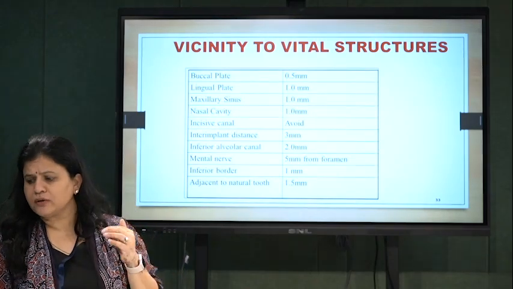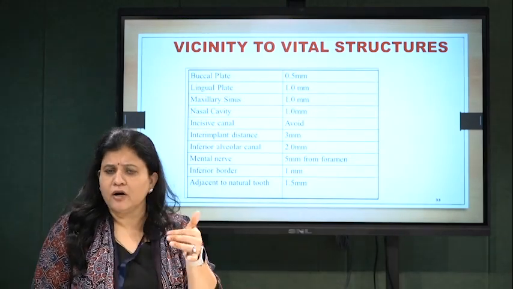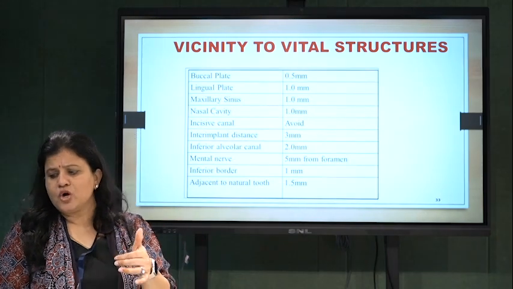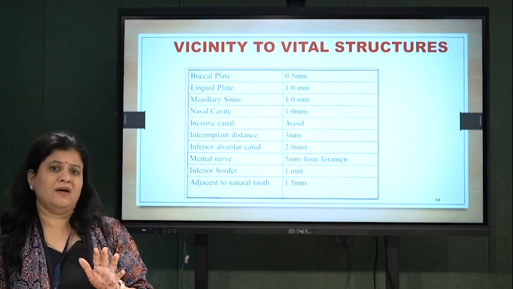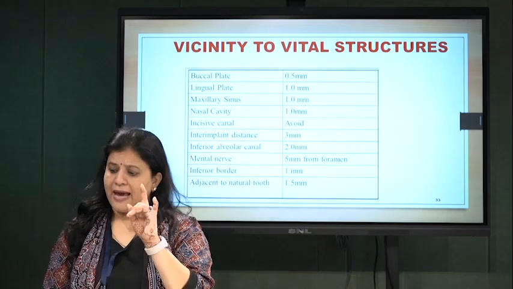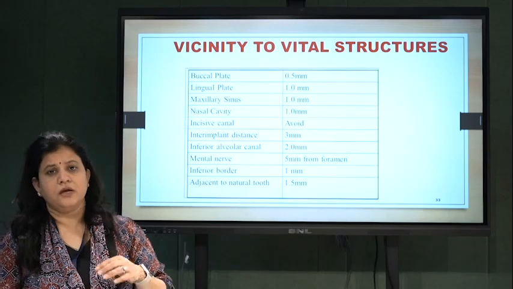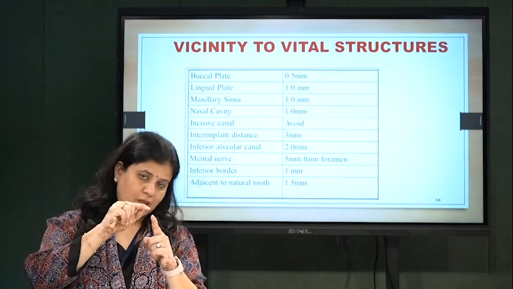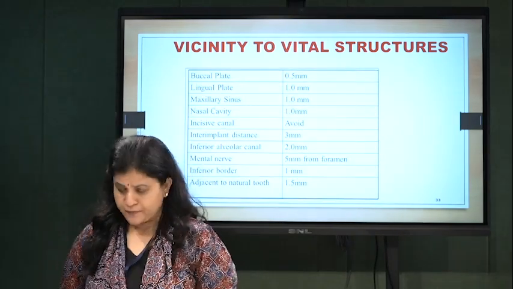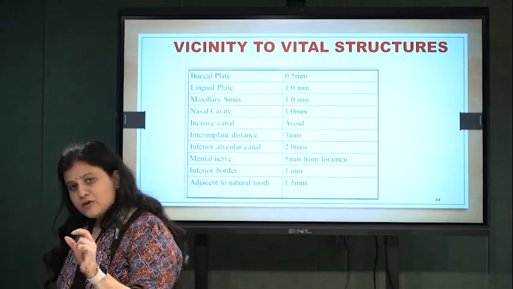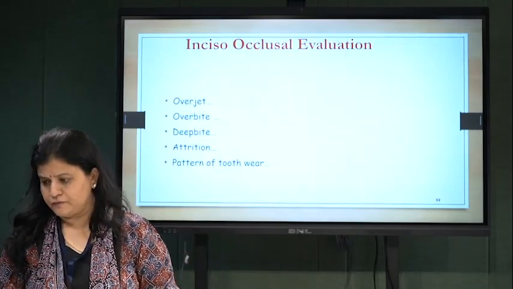So keep one thumb rule: the minimum distance from the vital structure should be 1 to 2 millimeter, except in the case of the mental foramen, because in the mental foramen sometimes the nerve has a loop. After the loop it enters the mental foramen. So you need to keep a margin of 5 millimeter in case of the nerve.